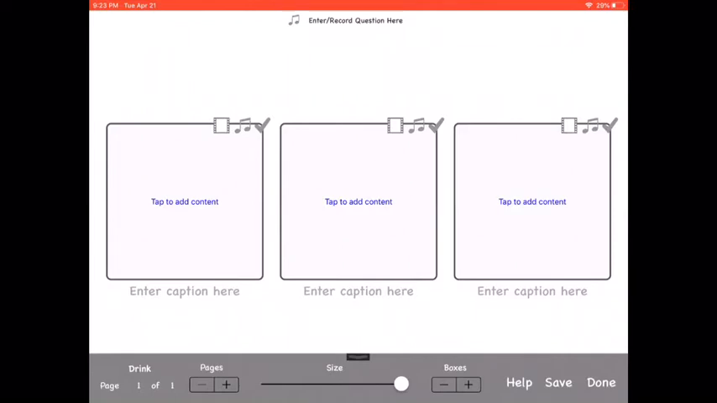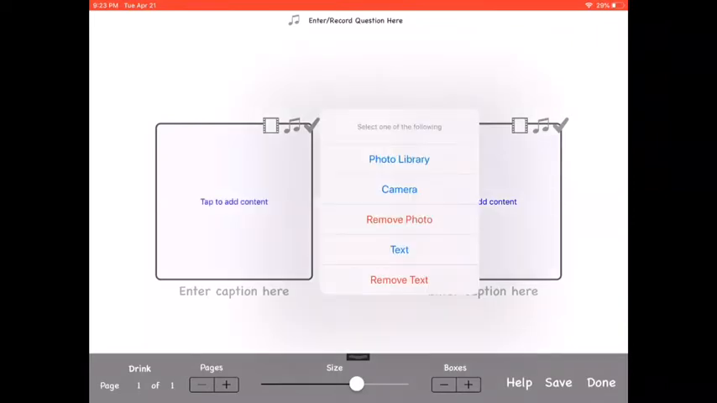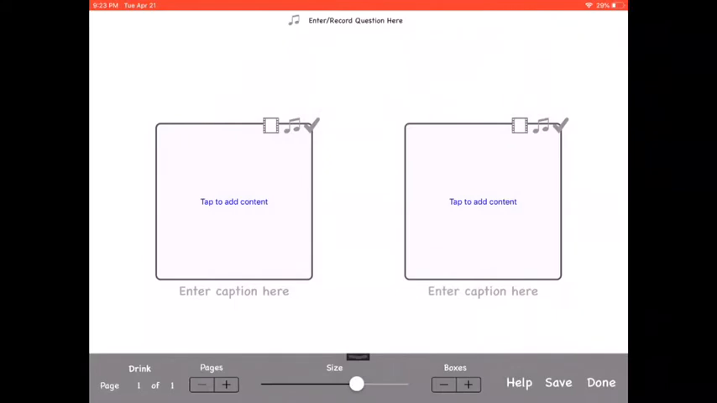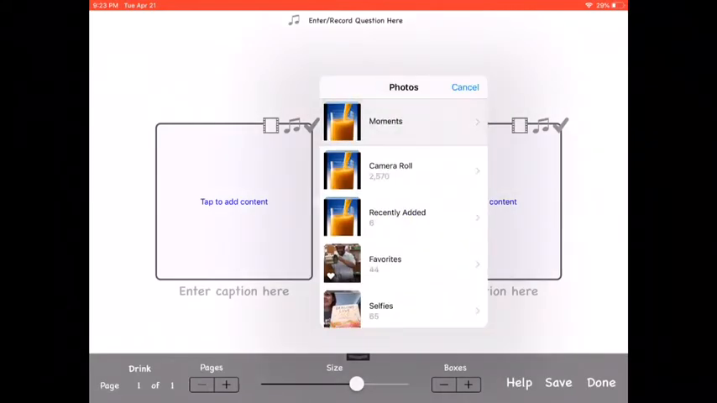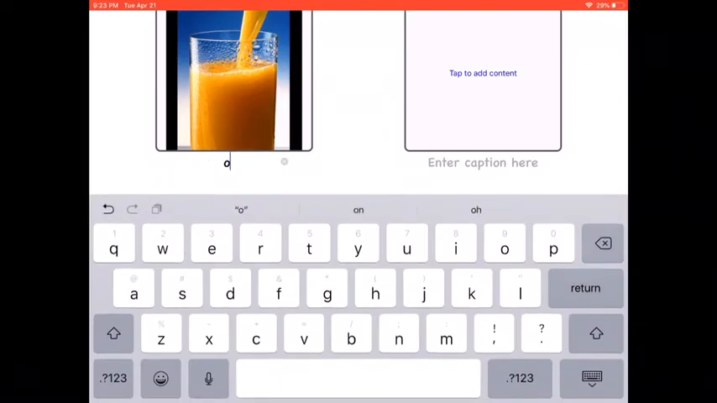Down at the bottom, there's a plus and a minus under boxes. We're going to use the minus button to reduce it to 2. And then we can tap to add content to our first box. We're going to use our photo library. So you can use pictures from the web. You can use pictures that you take at home on your camera. This picture I used from the internet. So our first choice is going to be orange juice.